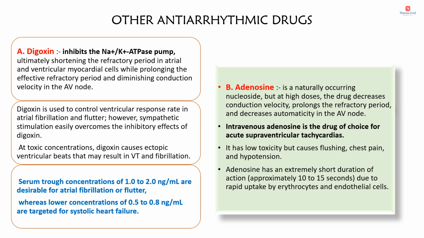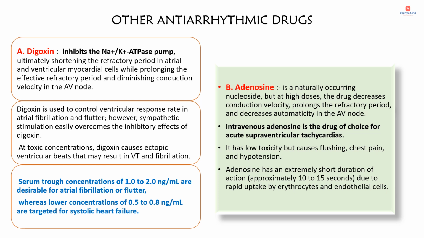Now, digoxin is a drug having a narrow therapeutic window. So the trough concentrations have their importance. Serum trough concentrations of 1 to 2 nanogram per ml are desirable for atrial fibrillation or flutter, whereas lower concentrations of 0.5 to 0.8 nanogram per ml are targeted for systolic heart failure.